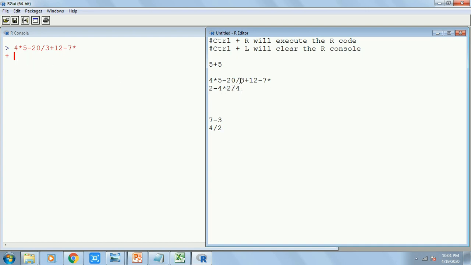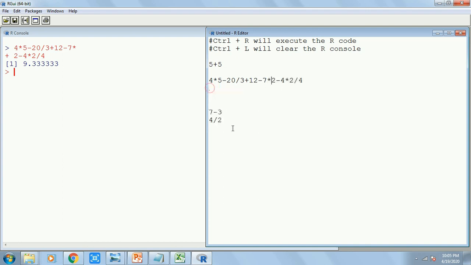Because R understands an equation cannot end with a multiplication sign, but I have not made any mistake. That's why it has not given me an error. It has shown it in red, but at the same time it has not given me any output. It is waiting for the next line to be executed. So if I press Ctrl R again, then I will get the entire result, but it should be logical.